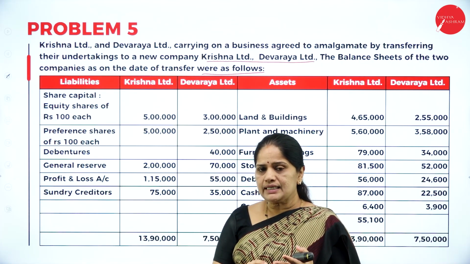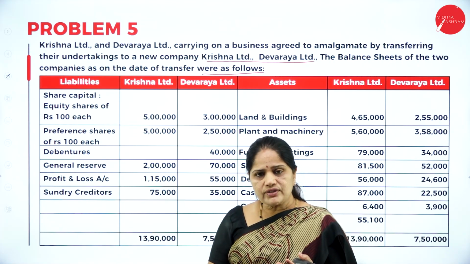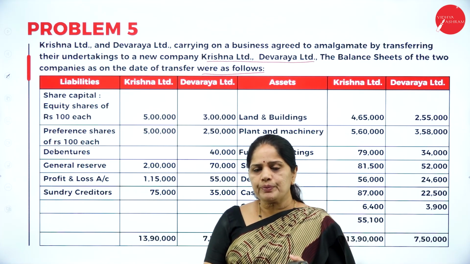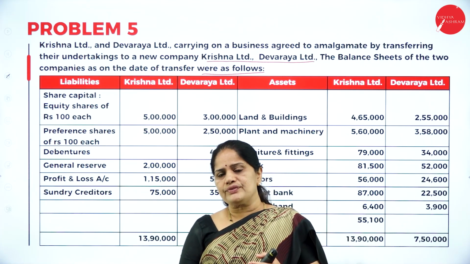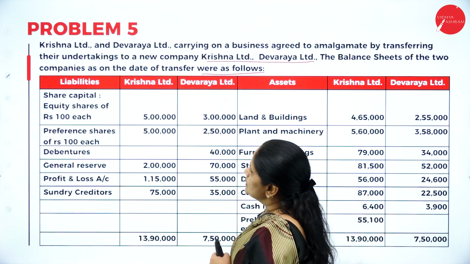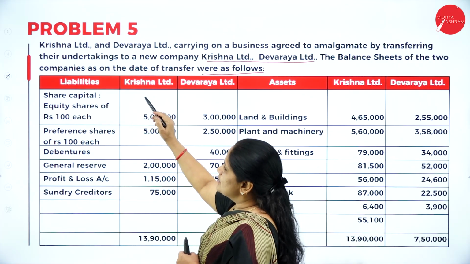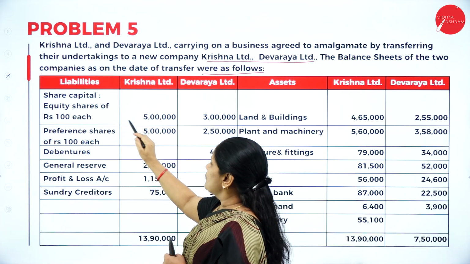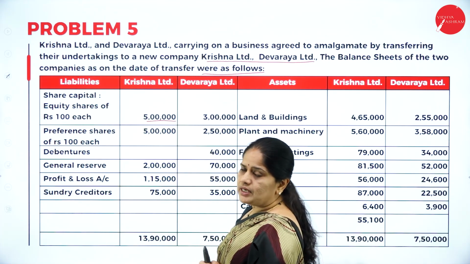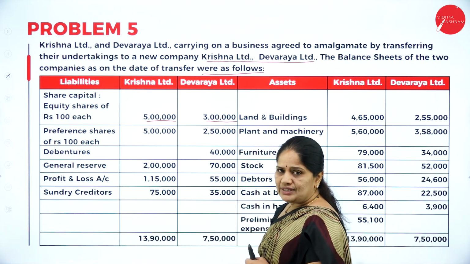Now, the first thing is we have to close the books of Krishna Limited. We also have to close the books of Devaraya Limited, and then we have to prepare the opening balance sheet of the new company. Now, let us see the balance sheet here. So, here we have the liabilities on the left side. Share capital, equity shares of rupees 100 each. In Krishna Limited, they have a share capital of 5 lakhs. In Devaraya Limited, there is a capital of 3 lakhs.